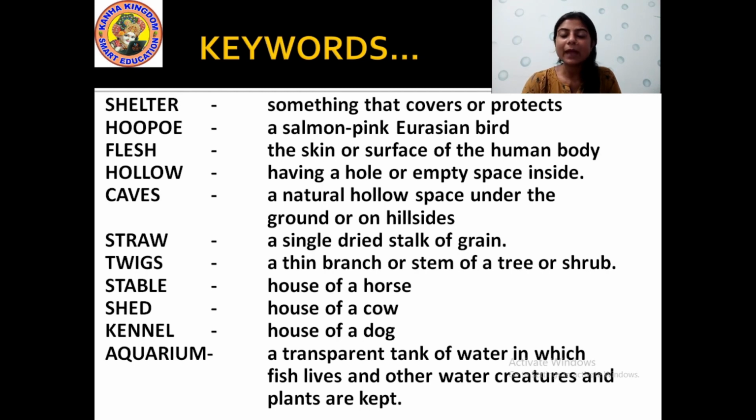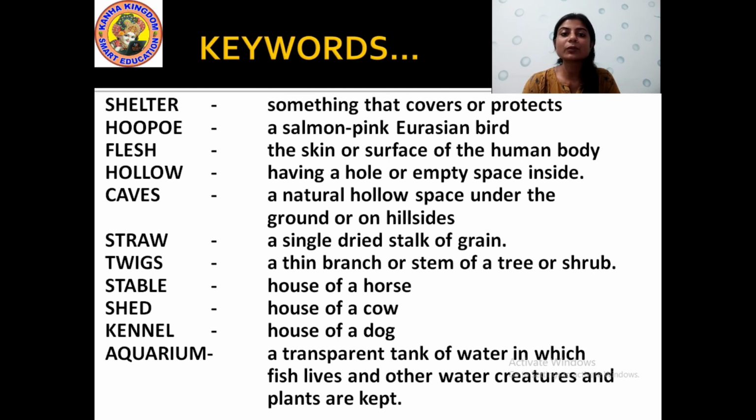Then aquarium, I told you, it is a transparent tank of water made of glass, in which fish live and other water creatures and plants are present. You can find different kinds of water creatures. Fish, starfish, okay.